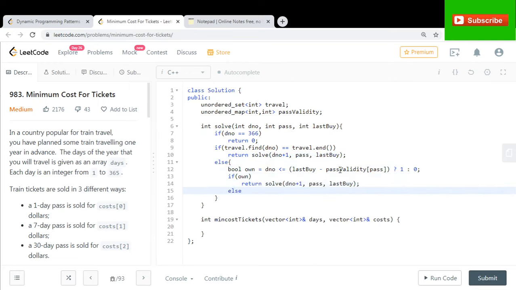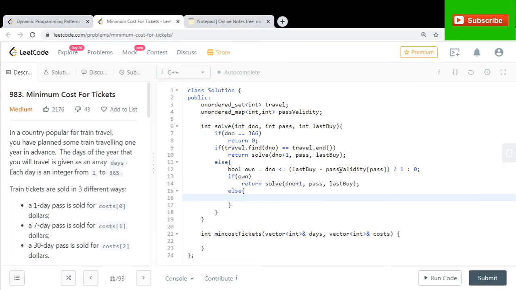Else I need to buy a pass. Now which pass I buy depends upon me, right? Either I can buy P1, P2 or P3. So among these, I have three options. Option 1 is buy pass number P1, right?